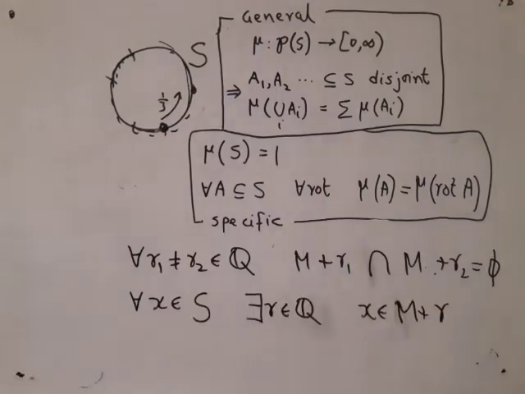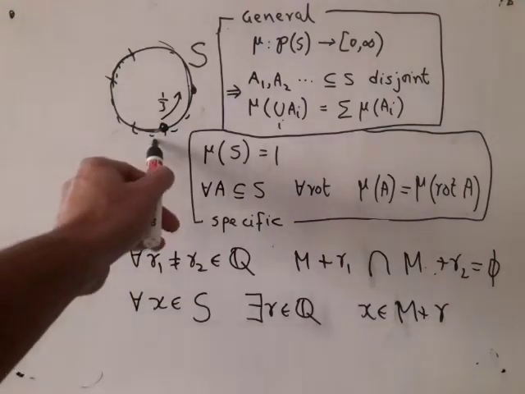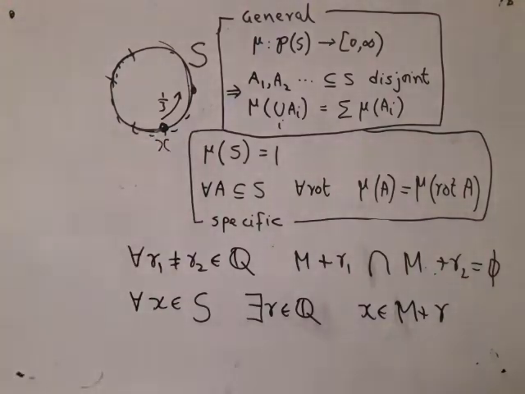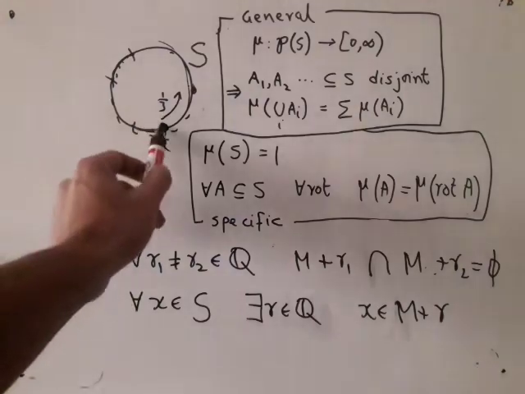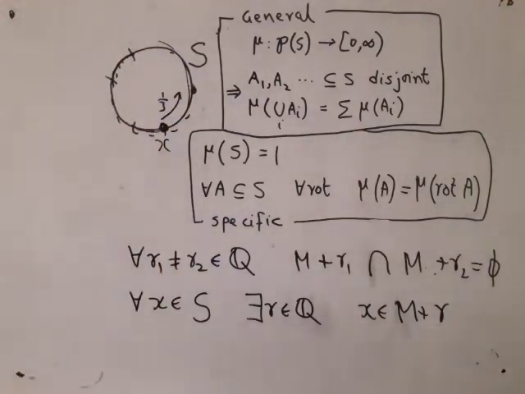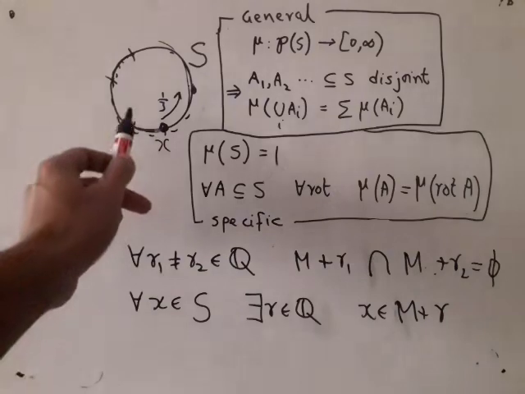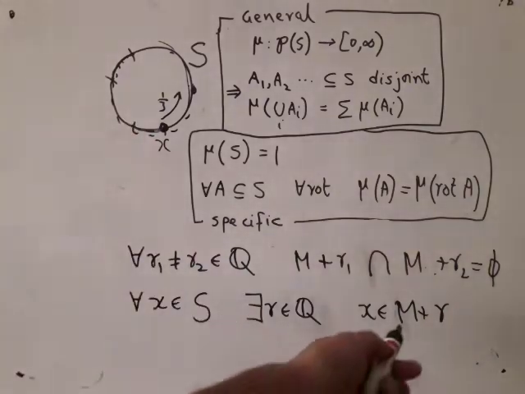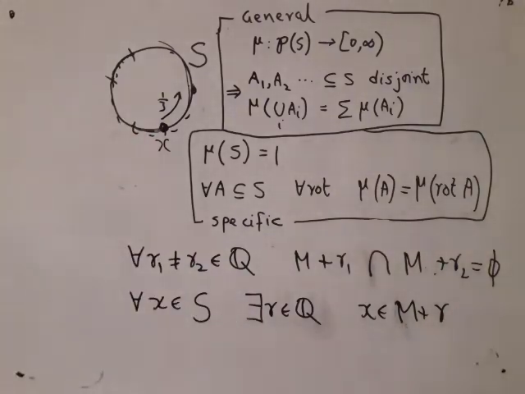And similarly, directly from definition of M, we have this: you take any point X in S, then there is some rotation R such that X will be in that rotated version. And why is that true? Because if X is in S, then this X naturally lies in some equivalence block. So in that equivalence block, you will have some representative of M, because M has one representative from each equivalence block.